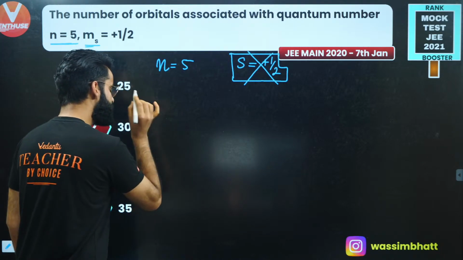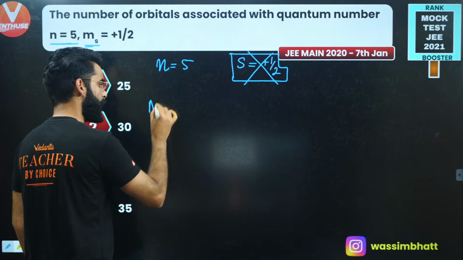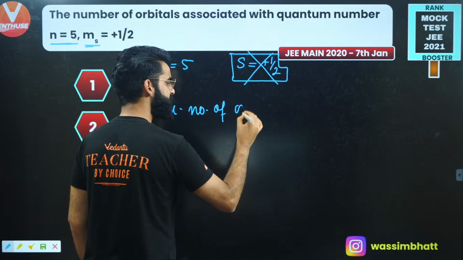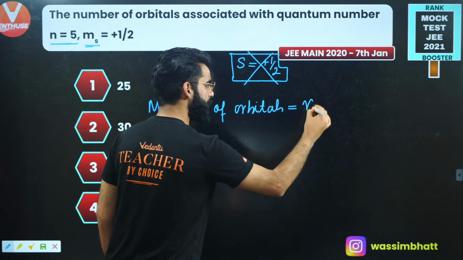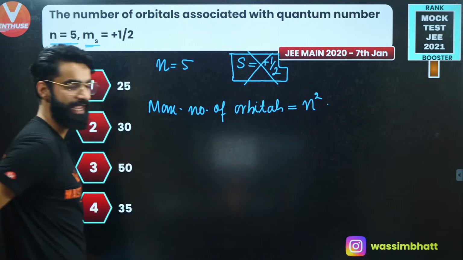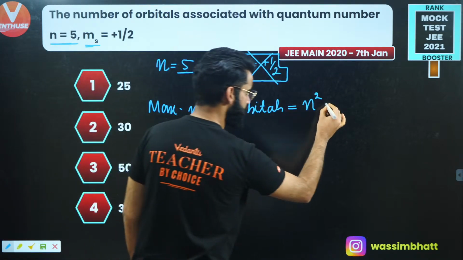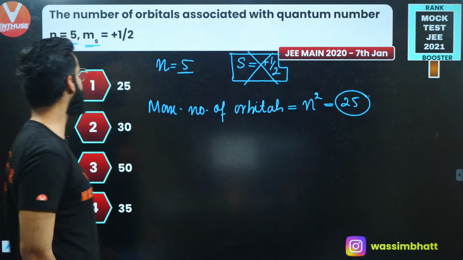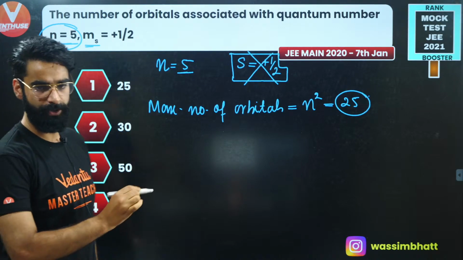There's a simple formula to calculate the number of orbitals in a particular shell. The maximum number of orbitals in a particular shell is always equal to n square, where n is the principal quantum number. The n value was given as 5, so 5 squared comes out to be 25. So there will be a total of 25 orbitals in shell number 5.